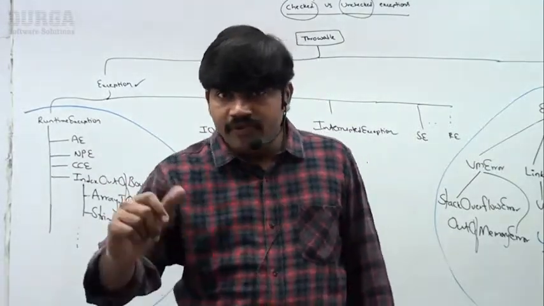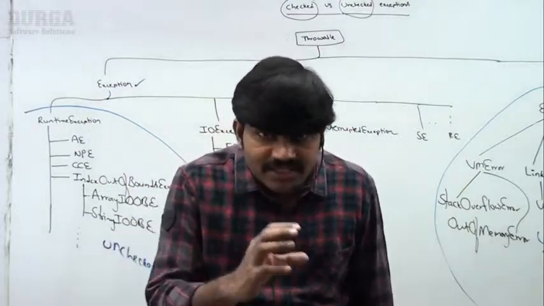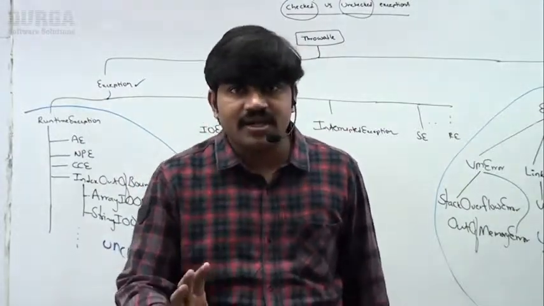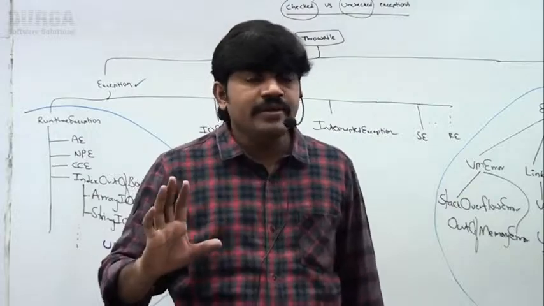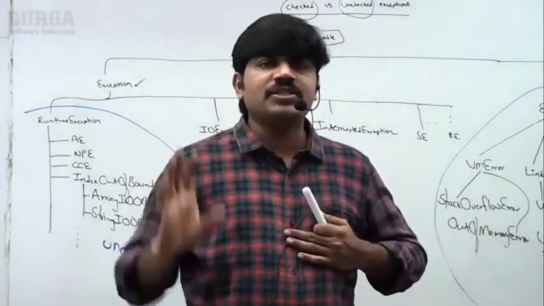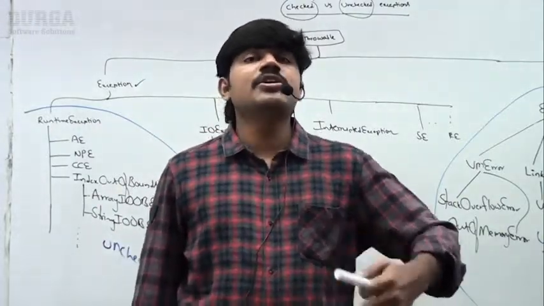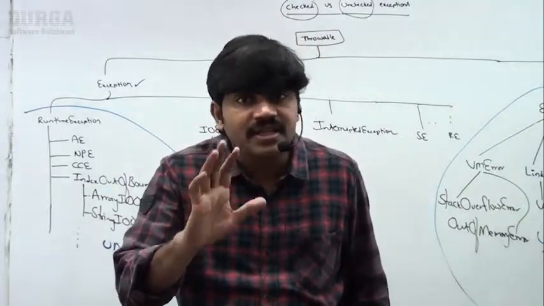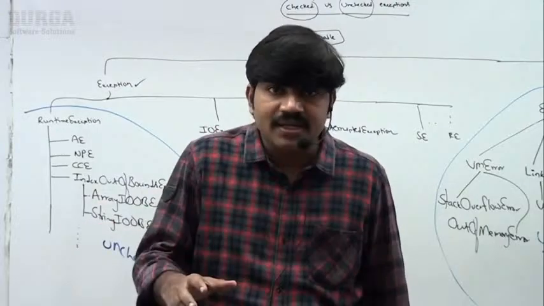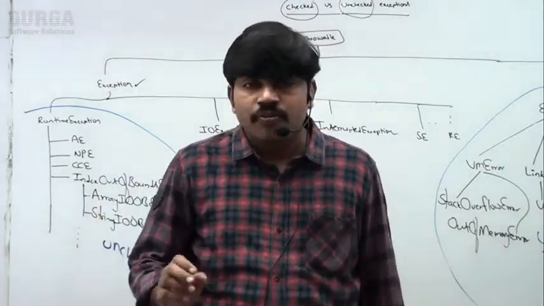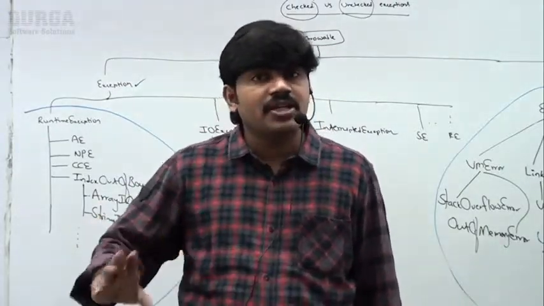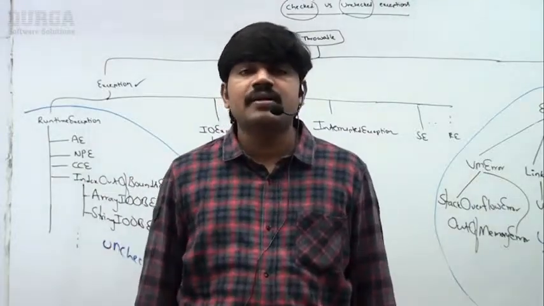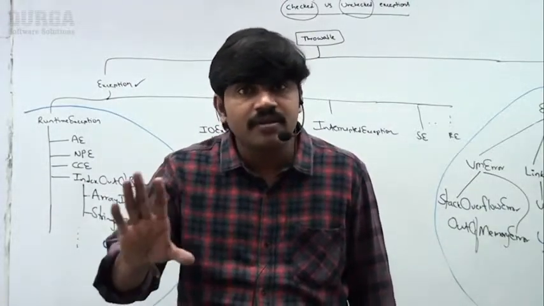So partially checked means the parent is compulsorily checked, but the child need not be. Fully checked means parent and child both should be checked.